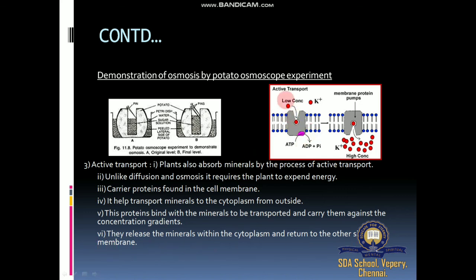So first the carrier brings the mineral, then it is taken inside and sent into the cytoplasm. Here is outside, here is inside the cell. For example, the K plus ion, potassium ion, is normally absorbed through active transport, with expenditure of energy.